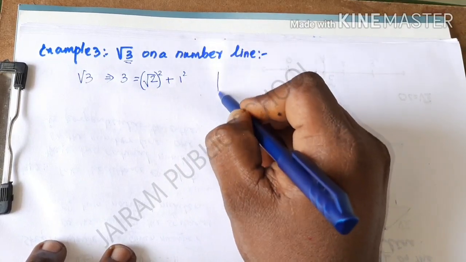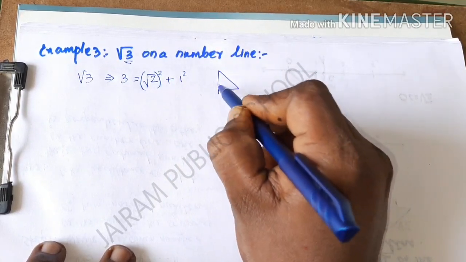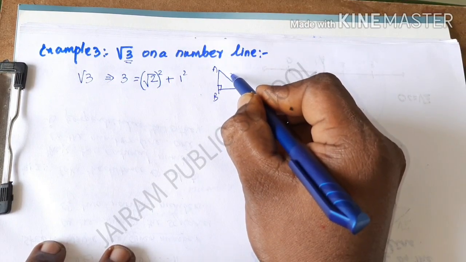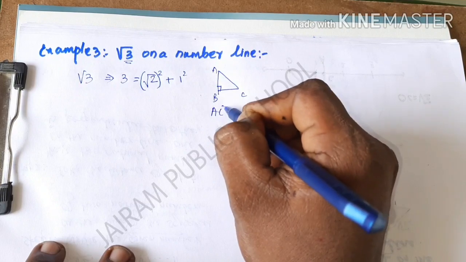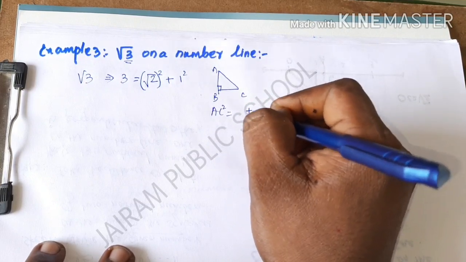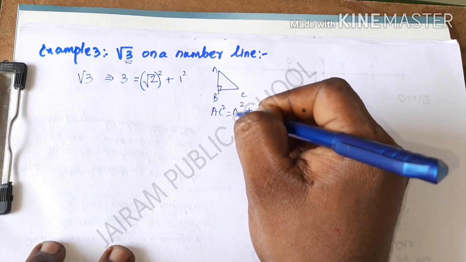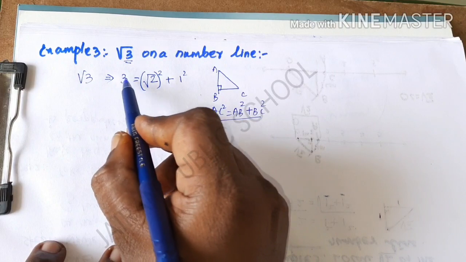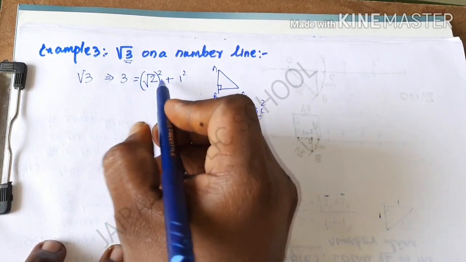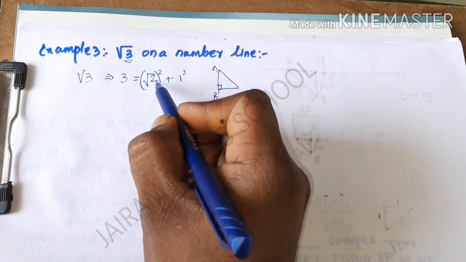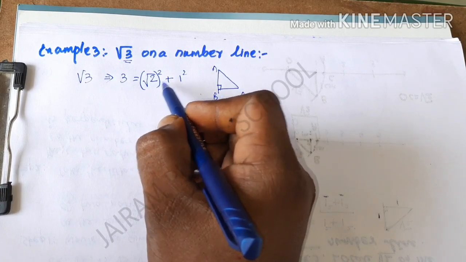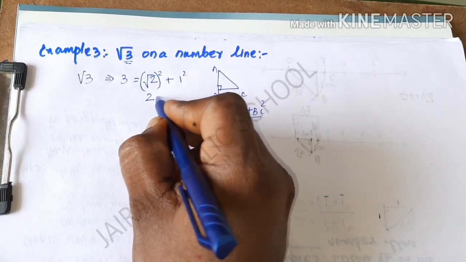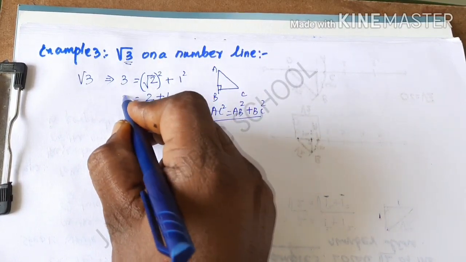And the Pythagoras theorem is nothing but: I take a right angle triangle and give it the names A, B, C. Then AC square, the hypotenuse square, is equal to the sum of the squares of the remaining 2 sides, AB square and then BC square. So by using this Pythagoras theorem I am going to find the root 3 value now. The square root should be cancelled, so the answer will be 2, and 1 square is equal to 1. So 2 plus 1 is equal to 3.